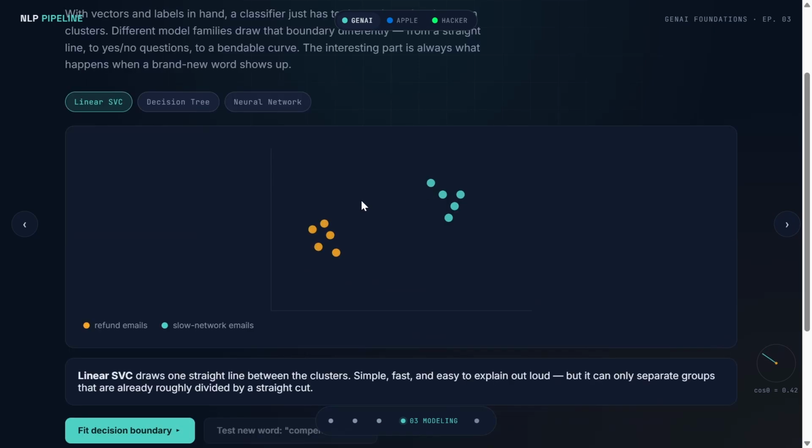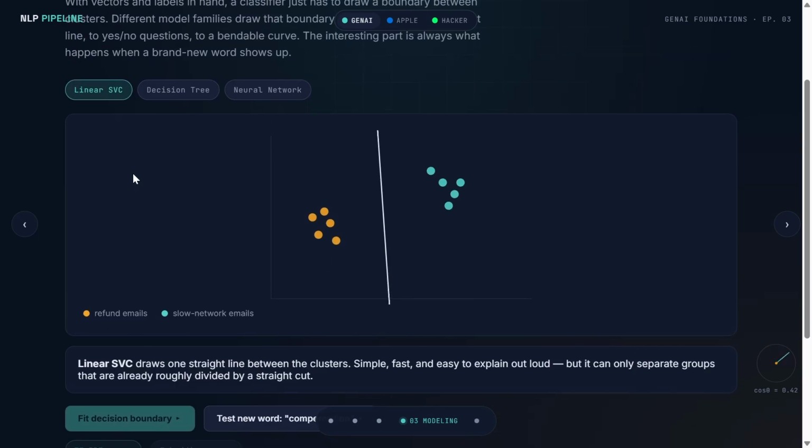Modeling: here, you see how neatly clusters are formed. Fit decision boundary. Here in the linear SVC, it simply draws the line and categorizes the left side into refund and the right side into slow network issues.